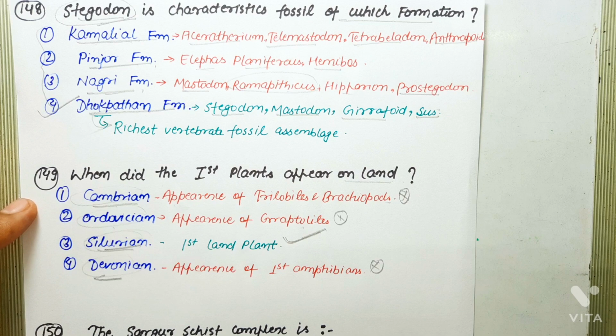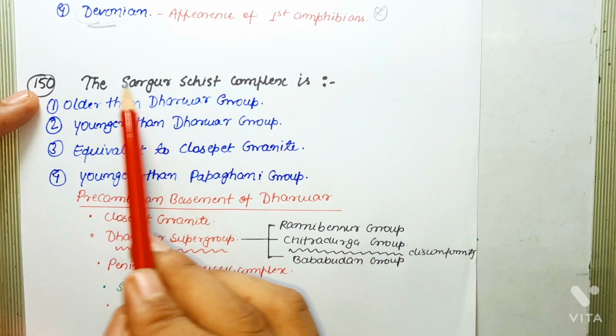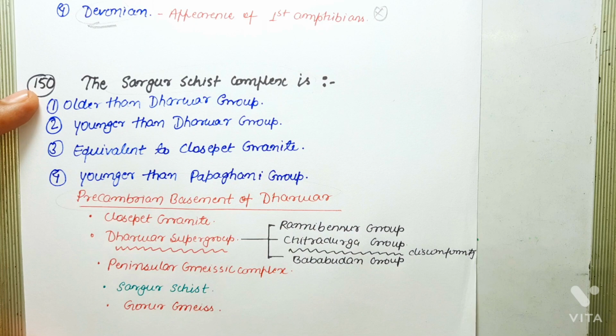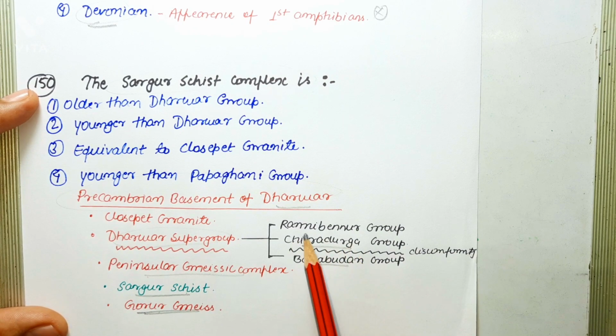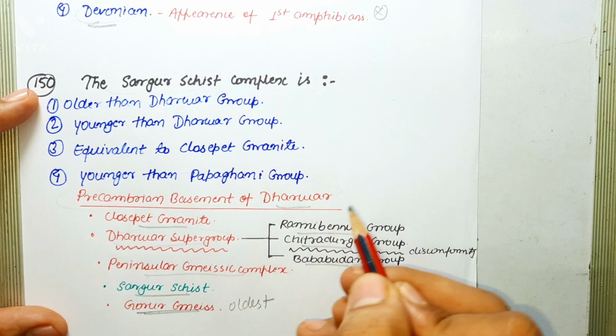Next question says, Sargur schist complex is. To answer this question, you should know about the Precambrian basement of Dharwar Craton. Okay. So starting with Gorur gneiss, which forms the basement for Dharwar Craton, then Sargur schist, then Peninsular Gneissic complex along with unconformity, and then Dharwar supergroup, which consists of Baba Budan group, Chitradurga and Rani Bennur, and then Closepet granite. So clearly this is the oldest and this is the youngest. Closepet granite is the youngest.